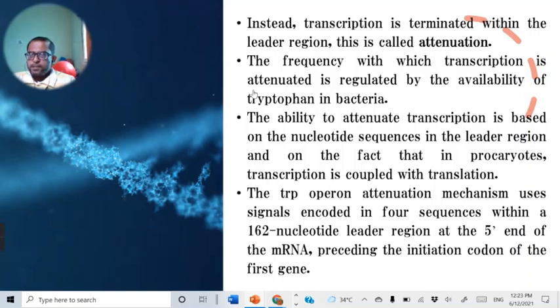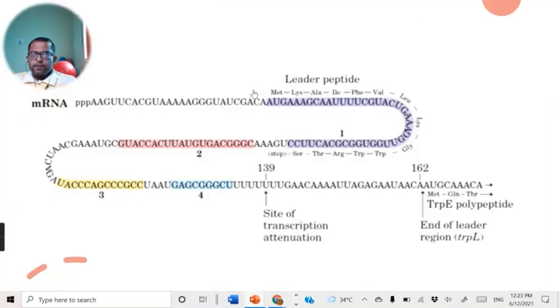This attenuation mechanism is controlled through a sequence present in the leader sequence. This leader sequence, which has about 162 nucleotides, is present at the 5' end of the mRNA, preceding the initiation codon of the first gene. You can see this is the mRNA produced from this TRIP operon, and this is the leader sequence, which is made up of 4 different regions indicated in different colors.